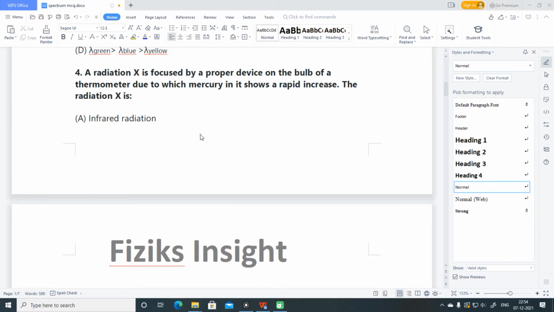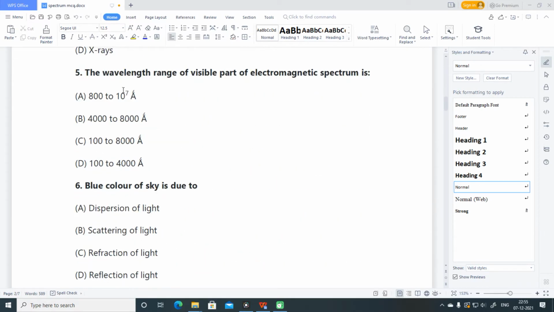Proceeding to the next question. The wavelength range of visible part of electromagnetic spectrum is. The violet is having wavelength 400 nanometers and it extends up to red, which is at 800 nanometers.